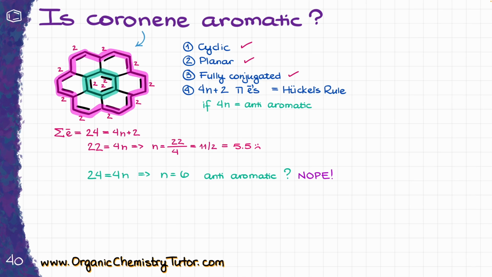If we count the number of electrons within each ring itself, the inner ring, this ring, is going to have 6 electrons, while the outer ring, that one, is going to have 18 electrons, both of which are perfectly aromatic. And since the 2 aromatic rings here, one nested within the other, do not interact with each other, we cannot count the total number of electrons here anymore. We have to treat those 2 rings as completely separate entities, which means that now we can easily have 2 aromatic things nested within each other and the molecule is perfectly stable.